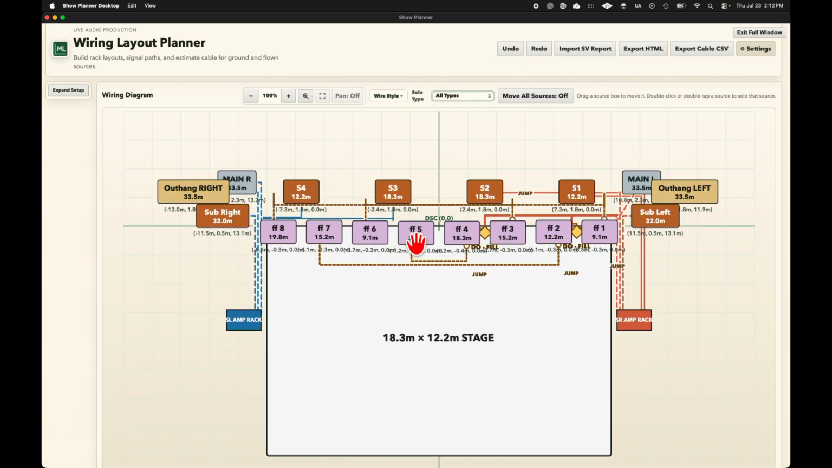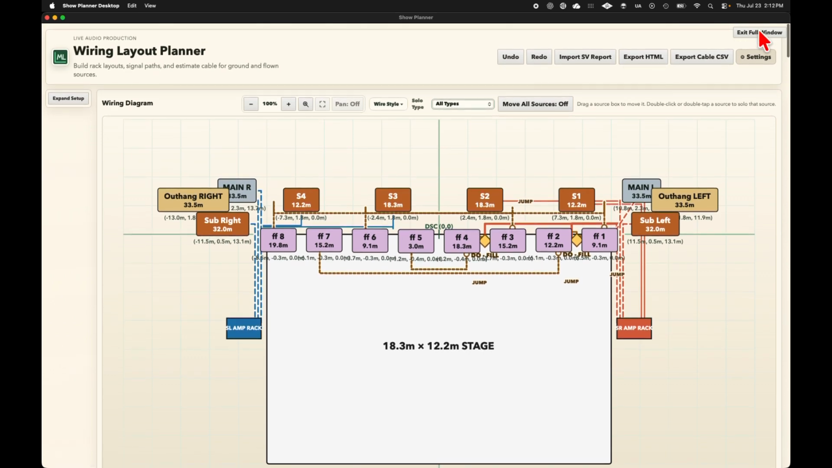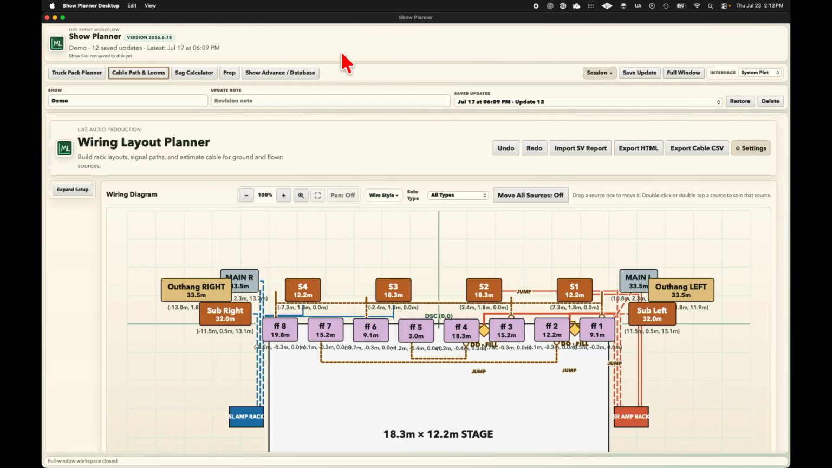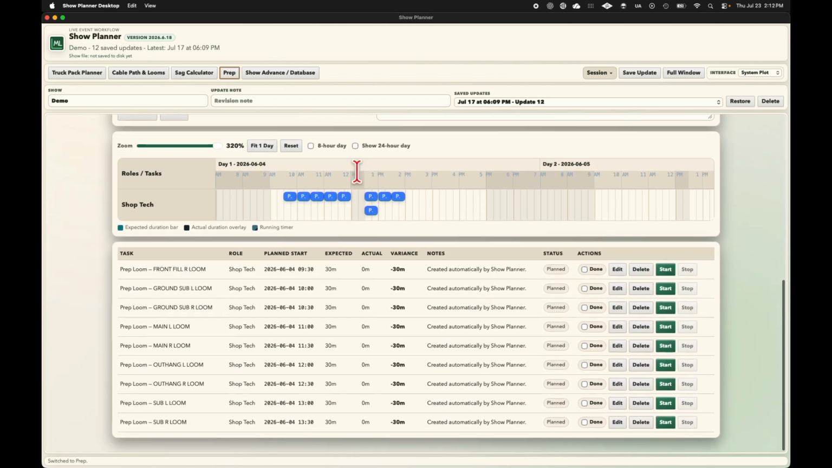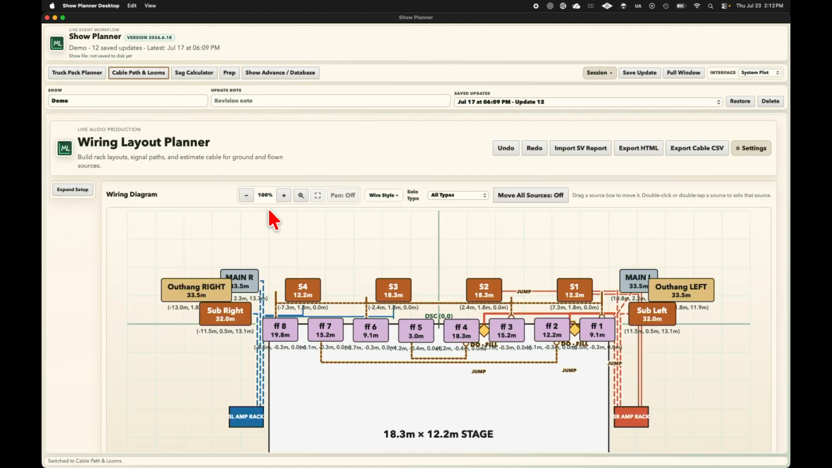In addition to all that, in the background, it has been sending this to our prep sheet. So we now have assigned tasks for our shop tech, for our loom prep, with an estimated time for prep. Back to our cable loom.